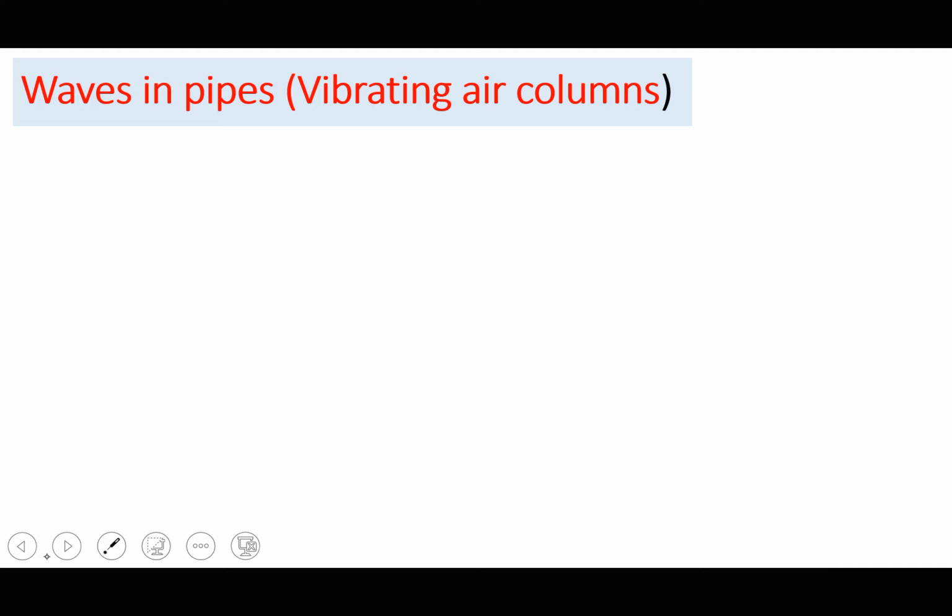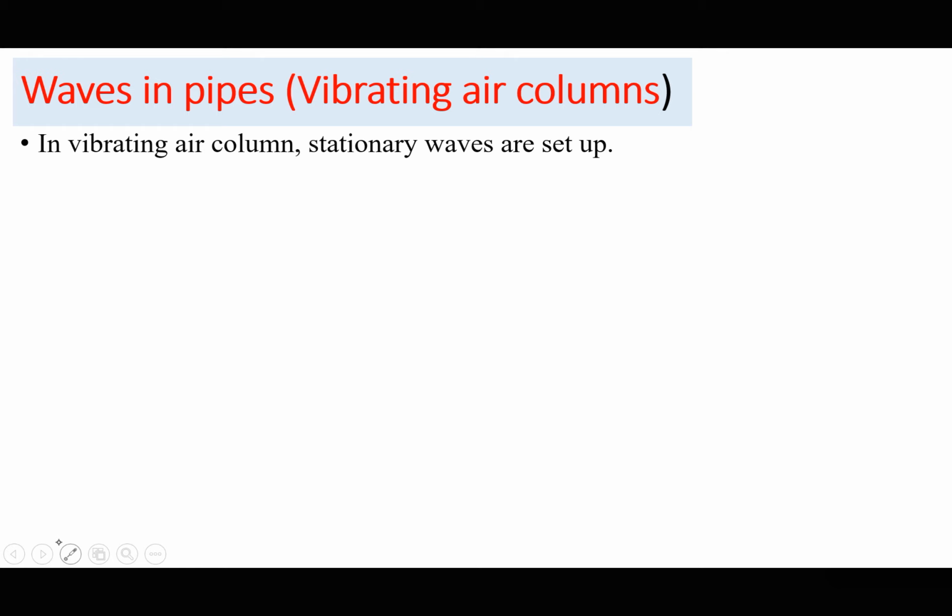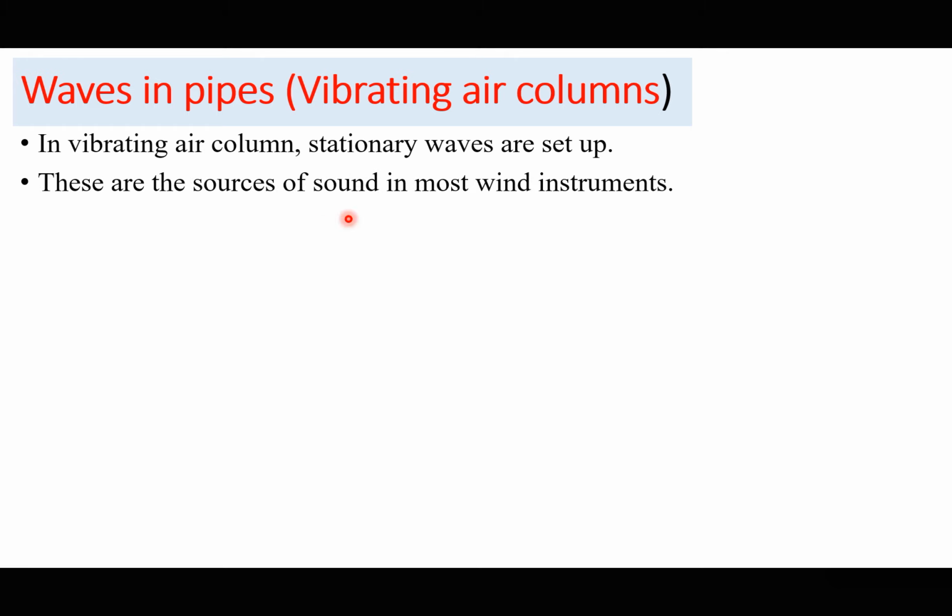Waves in pipes, or let's talk about vibrating air columns in more detail. We have seen already that a stationary wave can be formed in air. So in a vibrating air column, stationary waves are set up, as we have seen with a pipe. These are the sources of sound in most wind instruments like the flute. So the stationary waves set up in air are the sources of sound in most of these instruments that use wind as their source of sound.